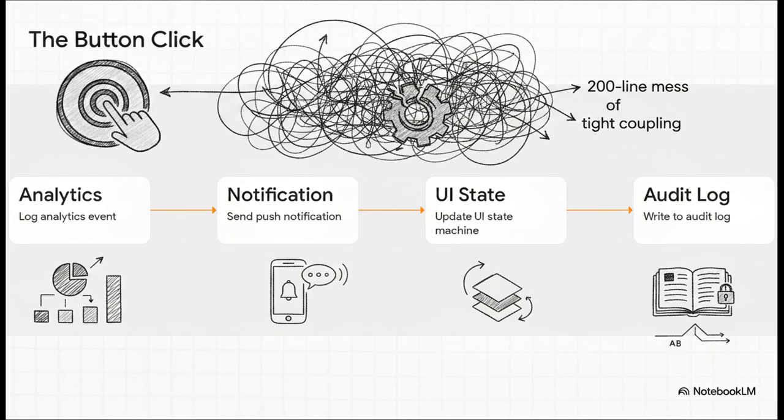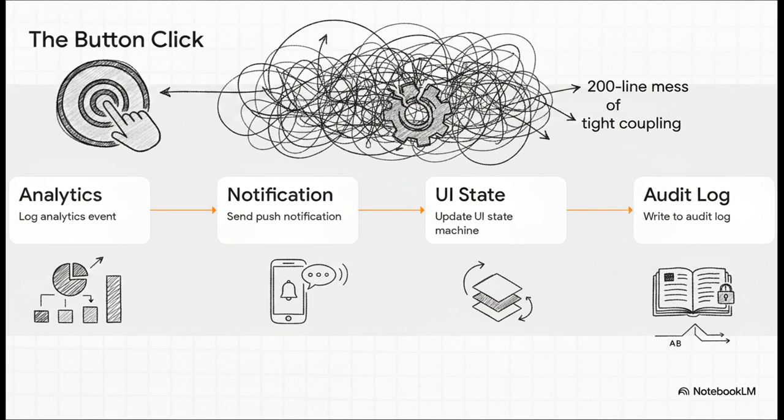Picture this. A user clicks a button on your app. You wrote the handler for this. At first, three things happen, right? The analytics system logs the event, the notification service fires a push notification, and the UI transitions to the next screen. Simple enough. But then, a week later, you add a fourth step, writing to an audit log.